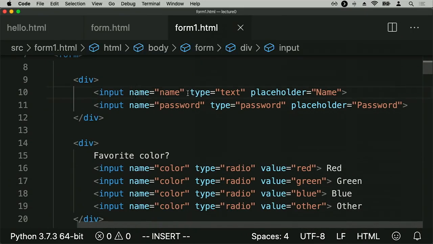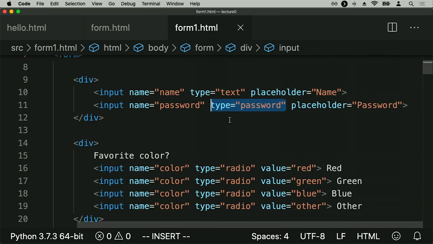Here, we see an input whose type is text, meaning we want the user to type in their name as text. But you might also imagine that if a user is logging into a website, for example, they might, in addition to typing in a text-based name or username or email, also provide a password. And generally, if you've been on a website and you've typed in a password, the password characters don't all show up as the actual characters. For security reasons, they generally show up as just little dots on the screen, hiding the actual characters that they're representing. And in HTML, we can do that very easily by just saying that the type of this input is password. If they're typing in a password, our web browser will know not to actually display those individual characters.